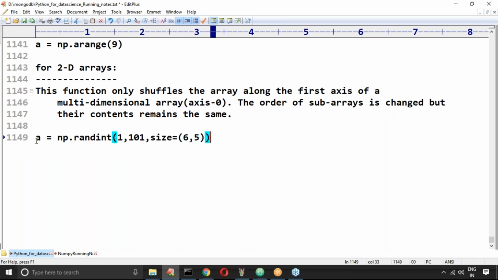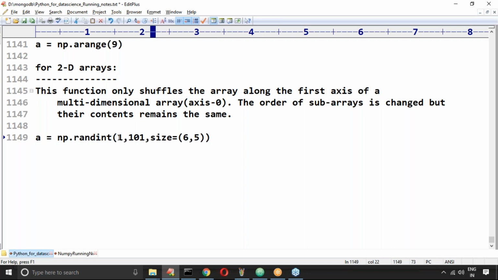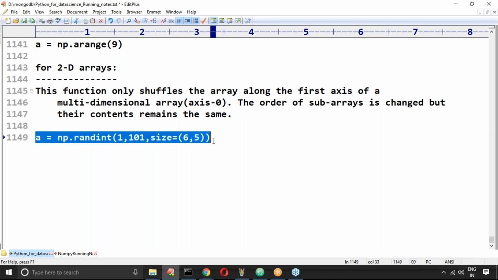Can you please confirm, is it a valid way of creating a 2D array? Yes, why not? An array from 1 to 100, in this range, with random integer values. Can you please create a 6 by 5 array?